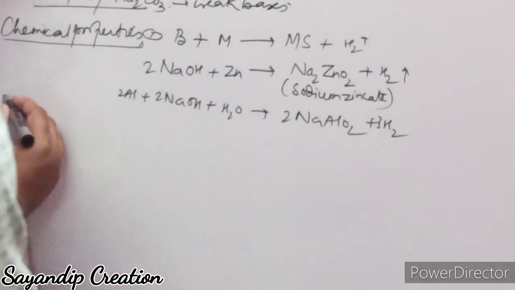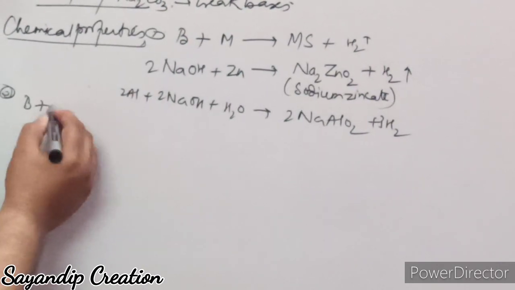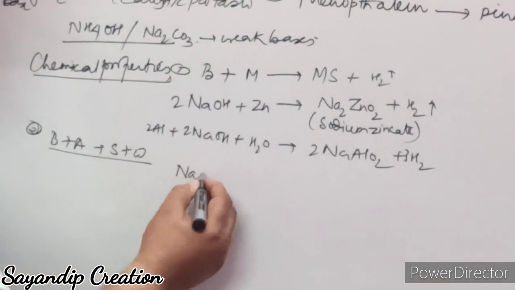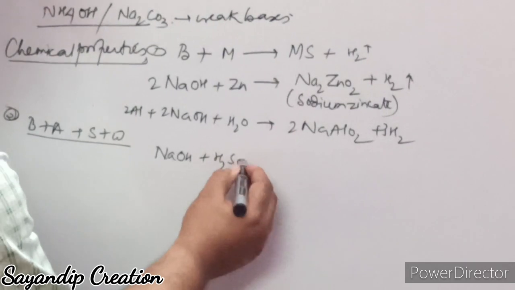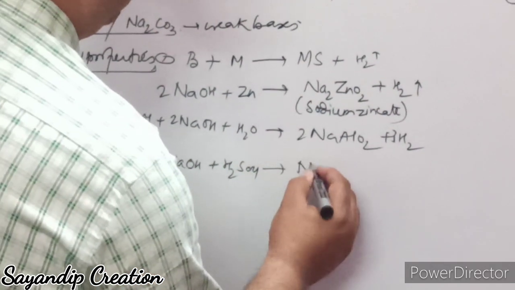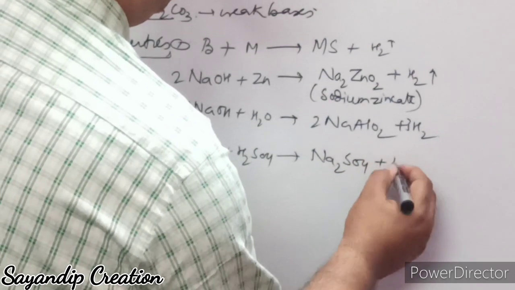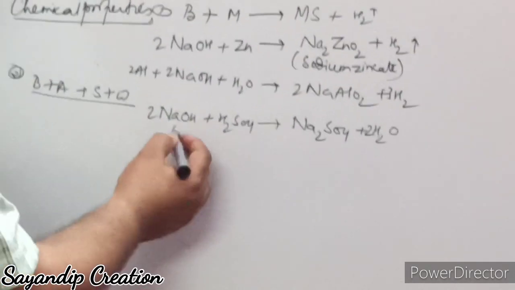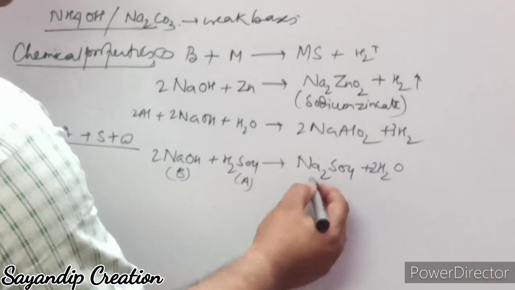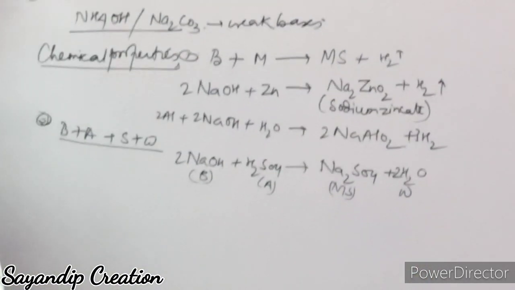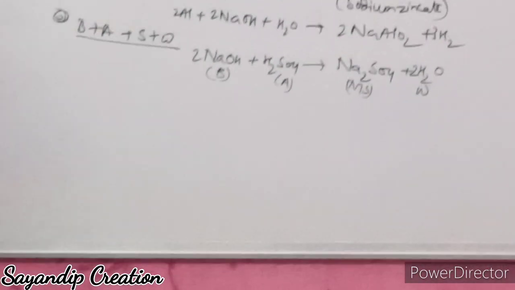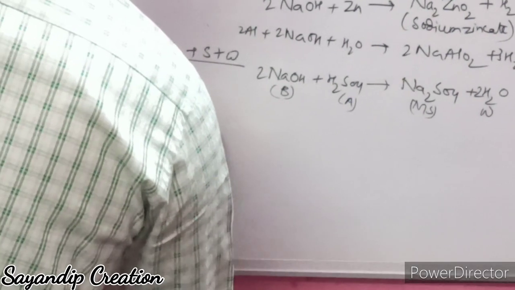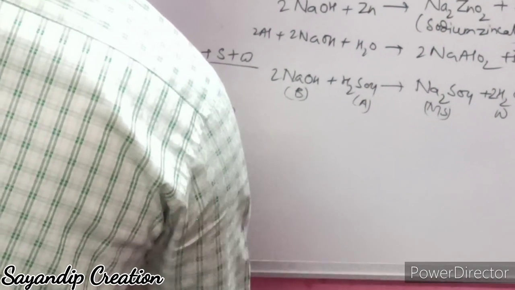The second is the reaction of a base with an acid, which gives salt plus water. Like NaOH plus H2SO4, it will form Na2SO4 plus water. This is the base and this is the acid. It will form a metal salt and water. Now next is the reaction of base with non-metallic oxide.